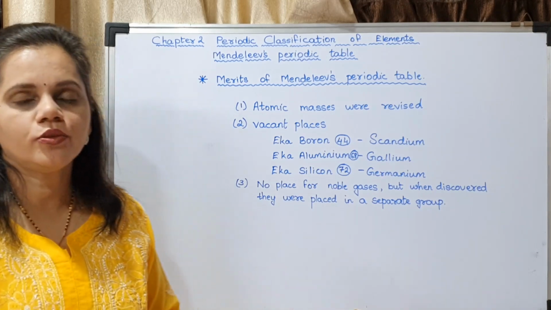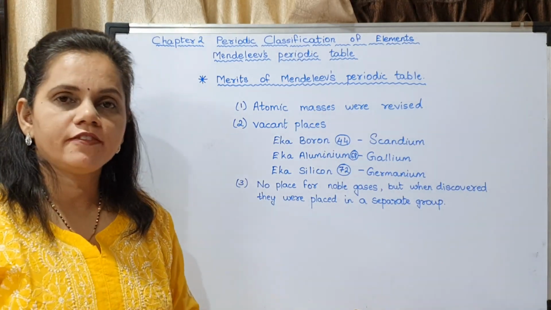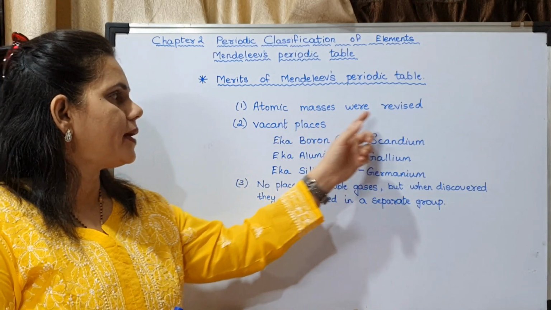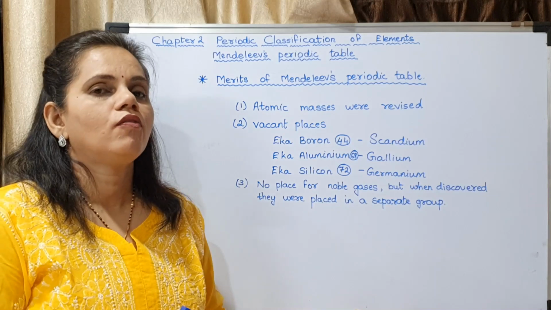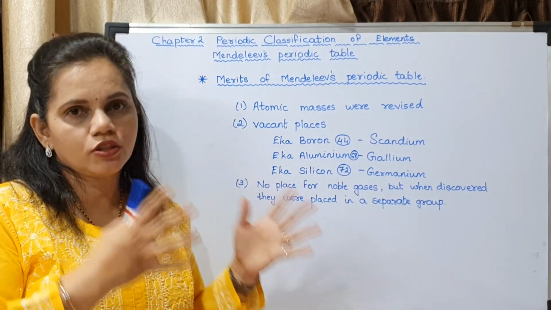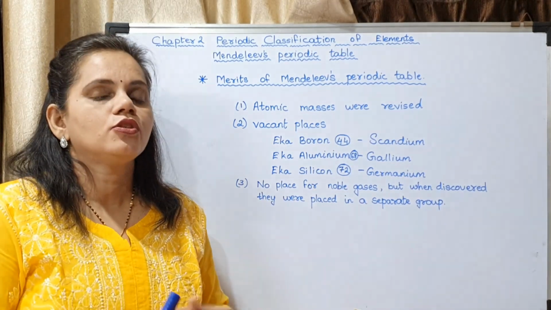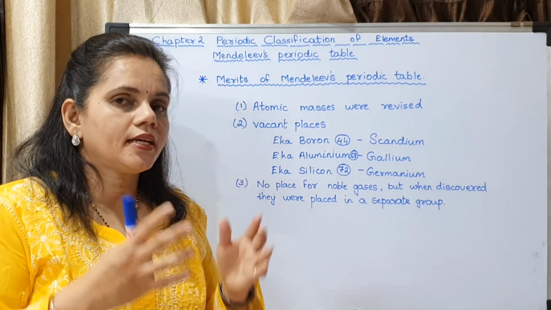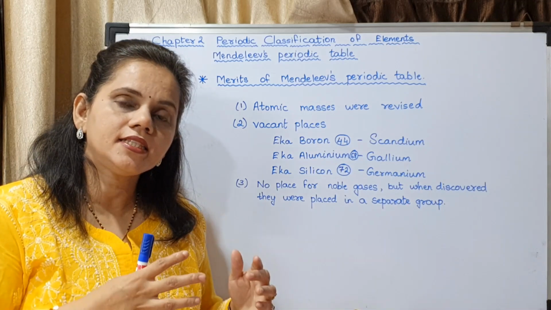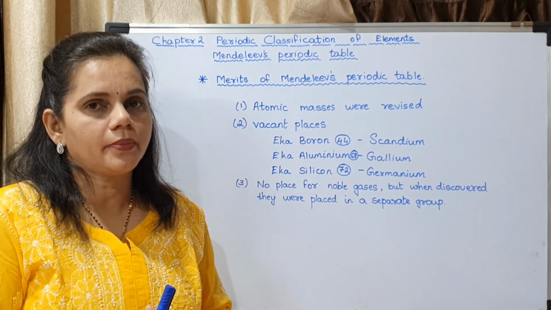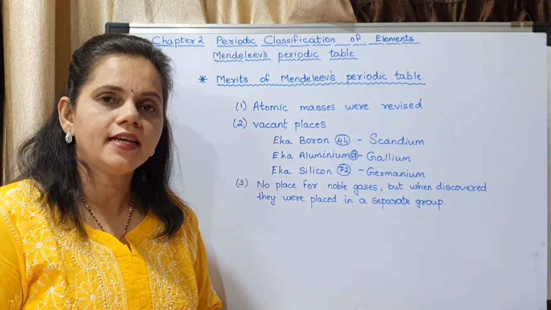Okay, we may move on to the merits of Mendeleev's periodic table. The first merit was that the atomic masses were revised. When the scientists started classification of elements, to accommodate the elements into different groups and periods, what did they do? They manipulated the atomic masses. So what did Mendeleev do? He revised the atomic masses. The correct atomic masses were derived and he arranged the elements according to them.